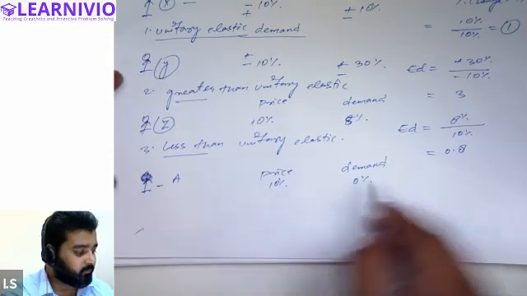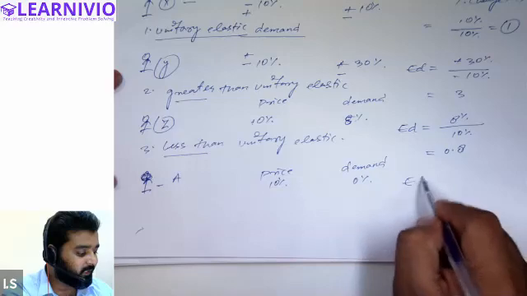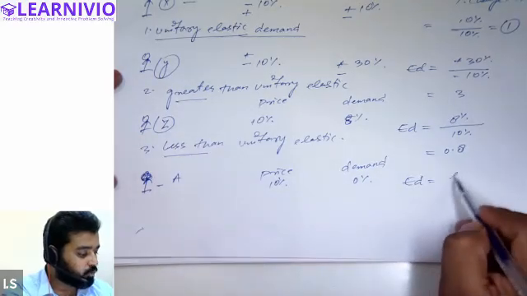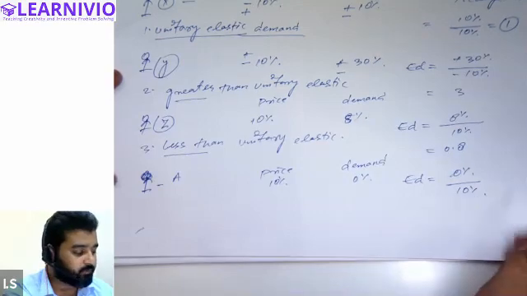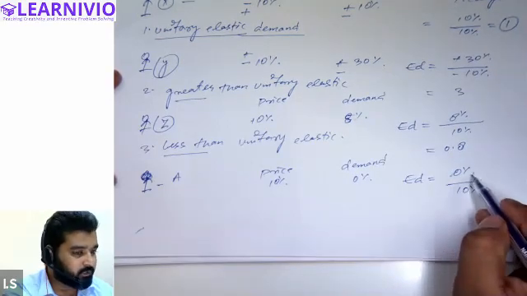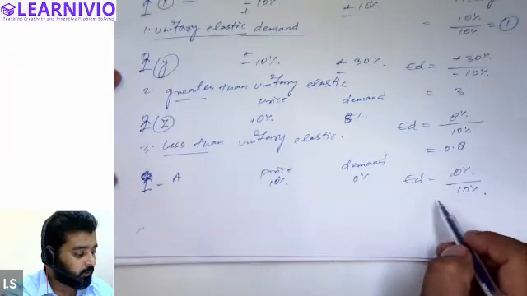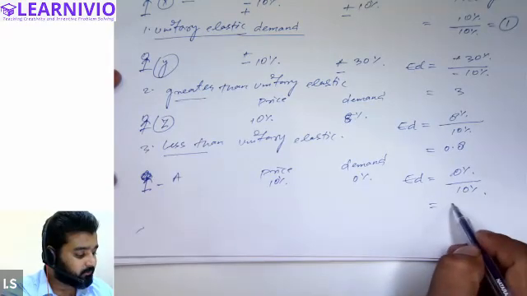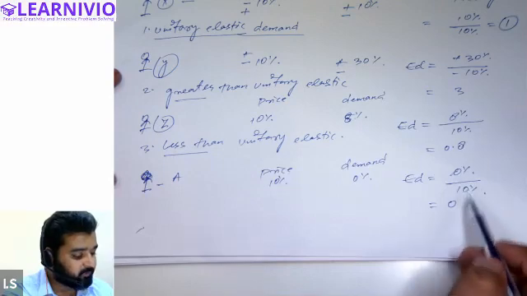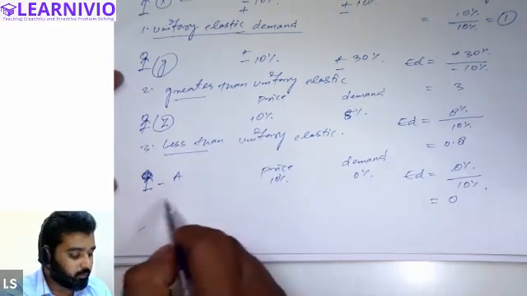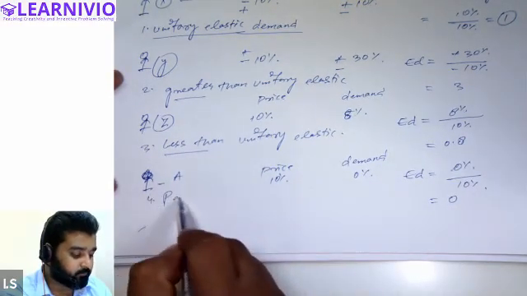We will call it perfectly inelastic demand. 0% change in demand due to 10% change in price. So you will get the answer 0. Any 0 divided by any number will be 0, right? So this situation is called perfectly inelastic.